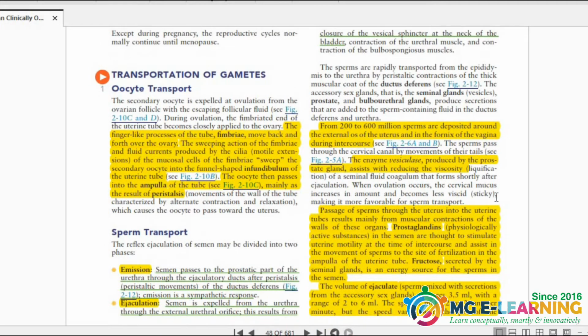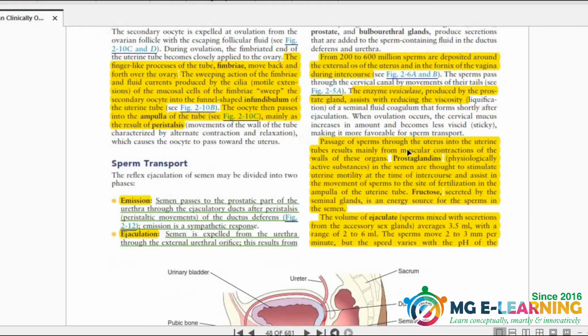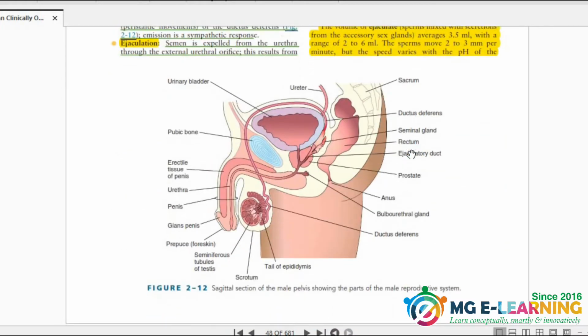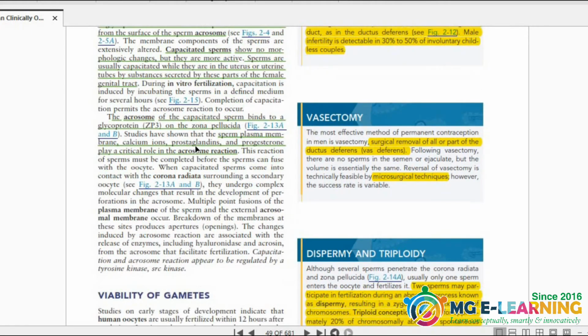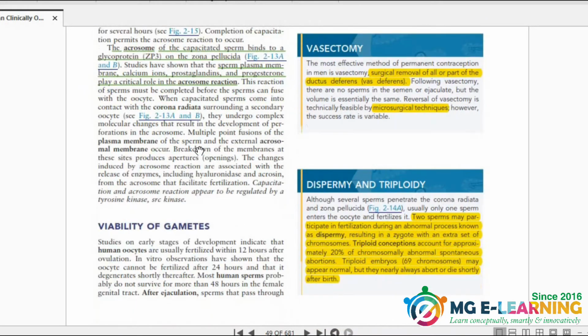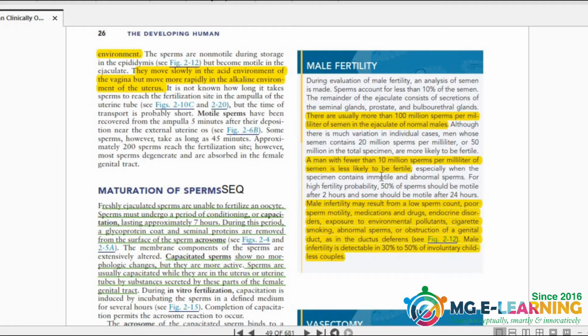Transport of gametes: you just have to read it for conceptual and MCQ point of view. Maturation of sperm, that is capacitation, is important from the MCQ point of view. You have to know where capacitation occurs. Vasectomy, dispermy, triploidy: you just have to read it for conceptual point of view.